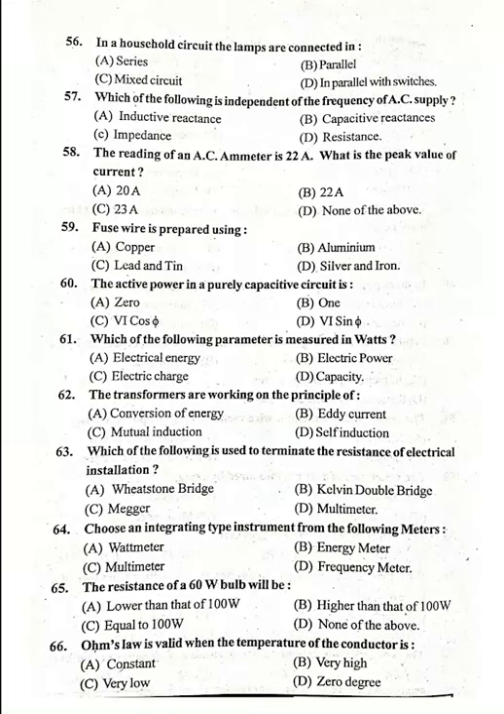Choose an integrating type instrument from the following meters. Okay, we already talked about integrating instruments. 64. Option B, energy meter is an integrating type instrument. The resistance of a 60 watt bulb will be: lower than 100 watt, higher than 100 watt, equal to 100 watt, none of the above. 65. Option B, higher than a 100 watt bulb. Okay.